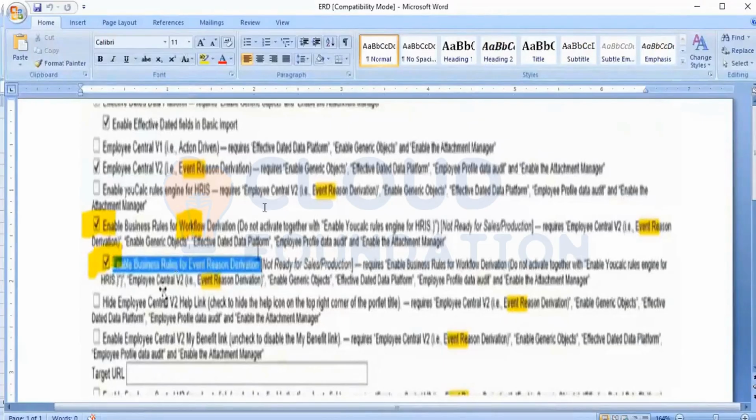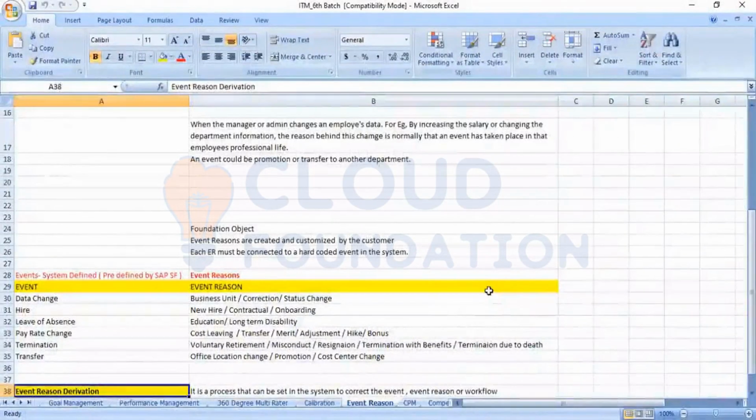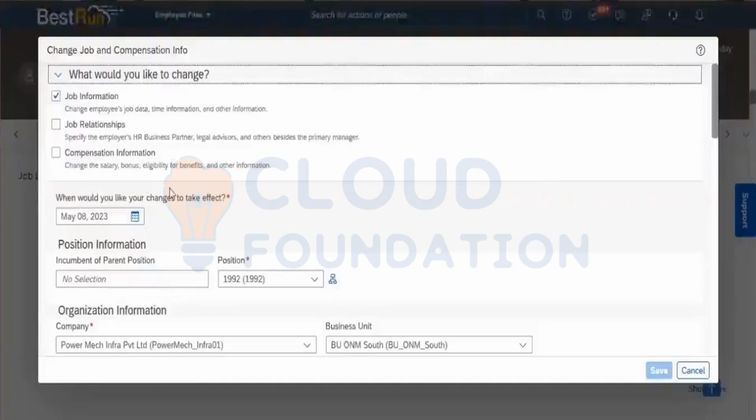While enabling this option, what will happen? We are finally going to use the event reason derivation by creating a business rule. Earlier, each and every time we needed to enter these values manually because we need to notify the system what the event and what the event reason is. Now the action will be performed automatically with the help of the concept called business rule.